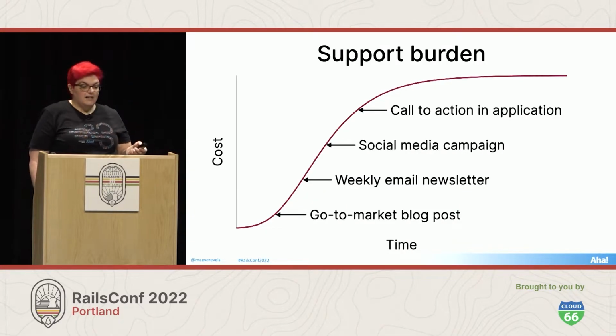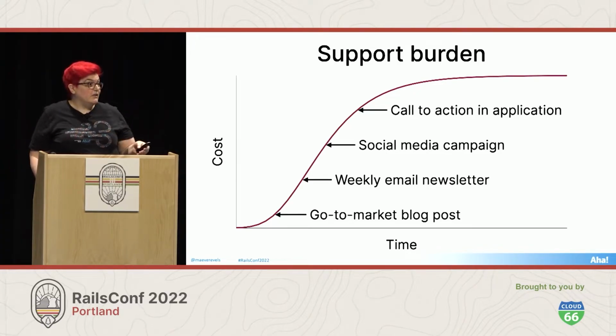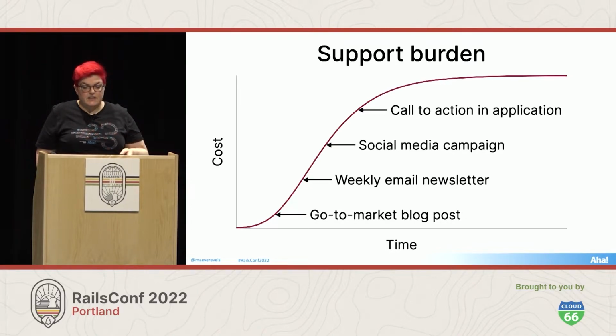Maybe our company has a whole go-to-market process for new features. All of these marketing activities are going to increase user engagement, yay, right? But they also increase our support burden. The more users interact with our code, the more edge cases they're going to expose, which will then require support fixes. And as we make those fixes, the chances that we introduce a regression will go up with the risk of the unknown.